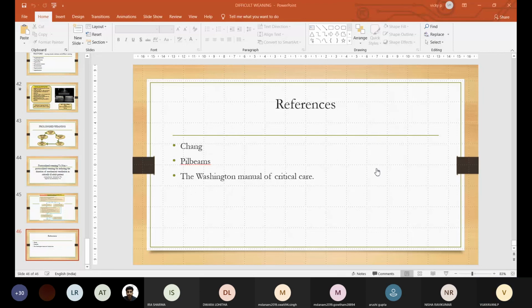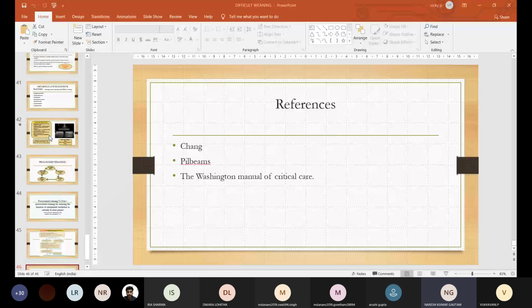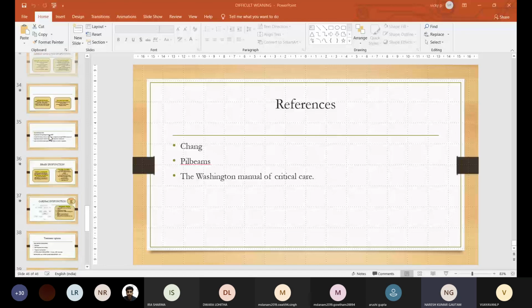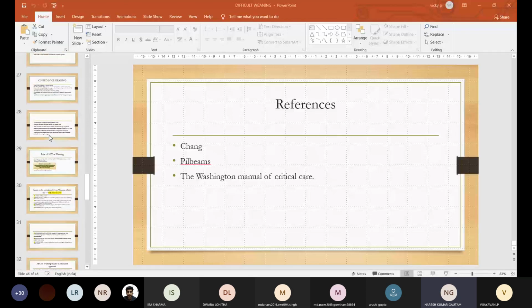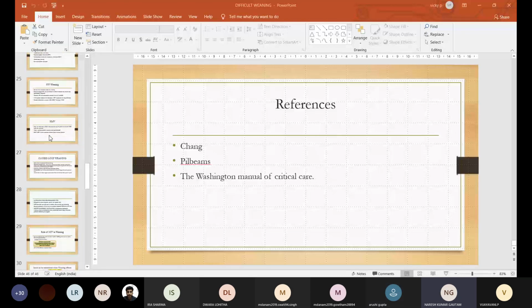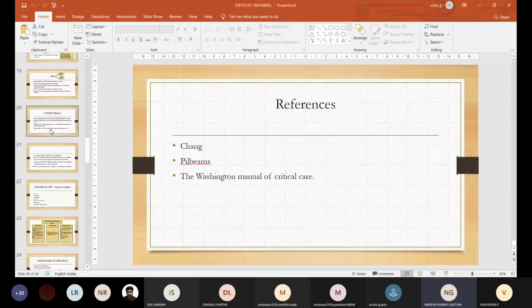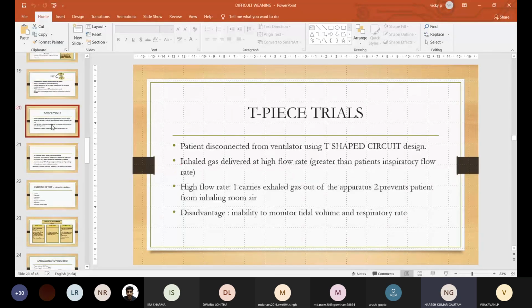Ma'am, one small doubt. On the page where the T-piece trial was written, they have written as a disadvantage that tidal volume and respiratory rate cannot be monitored. Tidal volume okay, but respiratory rate we can manually count, and it is shown on the monitor with the help of ECG leads.